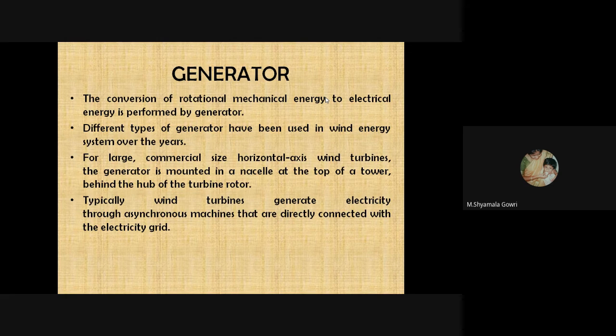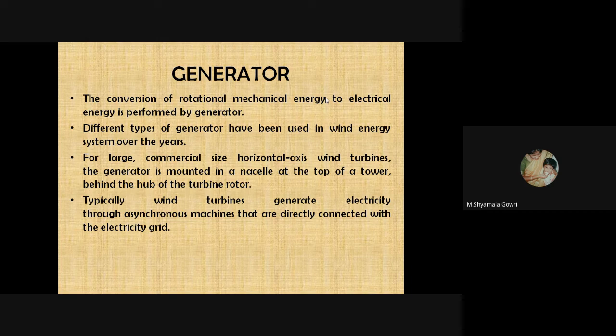Next is the main part, the generator. Conversion of rotational mechanical energy to electrical energy is performed by a generator. Different types of generators have been used in wind energy systems over the years. For large commercial horizontal axis wind turbines, the generator is mounted in the nacelle at the top of the tower, behind the hub of the turbine rotor.